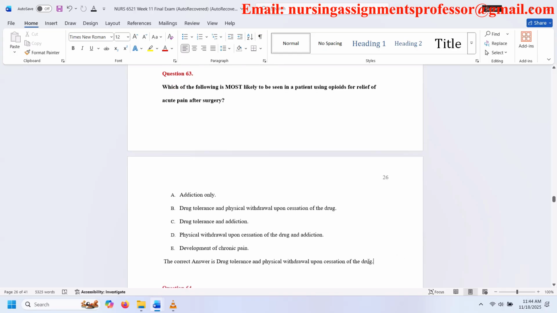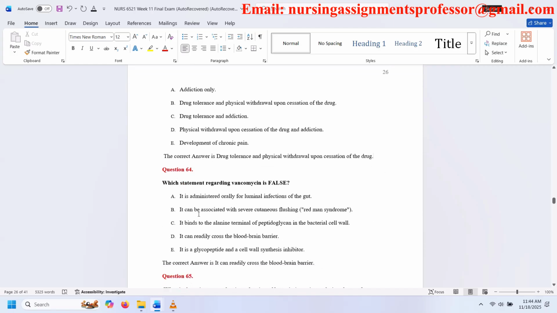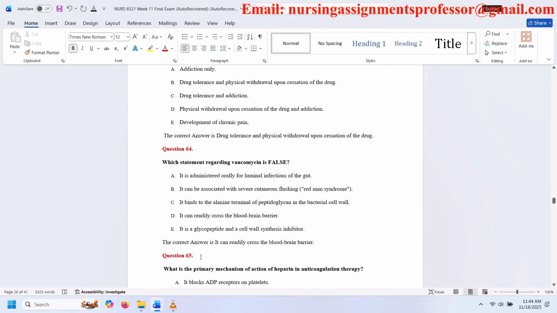Question 64. Which statement regarding vancomycin is false? A. It is administered orally for luminal infections of the gut. B. It can be associated with severe cutaneous flushing. C. It binds to the alanine terminal of peptidoglycan in the bacterial cell wall. D. It can readily cross the blood-brain barrier. E. It is a glycopeptide and a cell wall synthesis inhibitor. The correct answer is it can readily cross the blood-brain barrier.